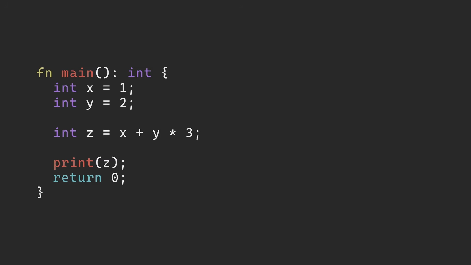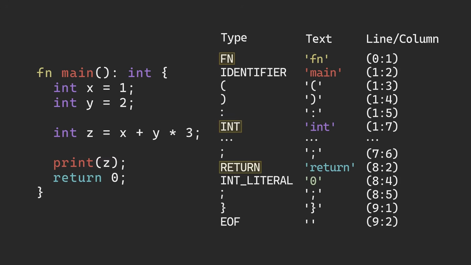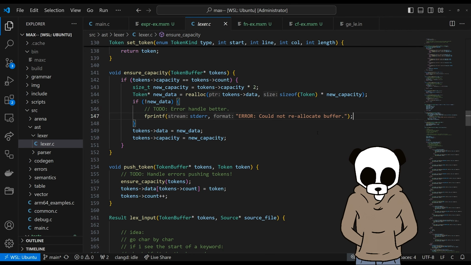Now, lexing. It's actually pretty straightforward. You just store the type of word you see, as well as which line and column it's on. Each token gets split into a keyword, an identifier, or a delimiter. These are the only types of objects that can exist during lexing. I also had to make a mini vector implementation to store the token's data.